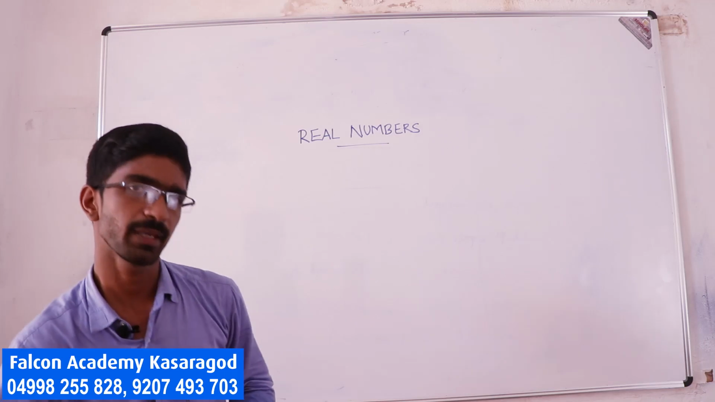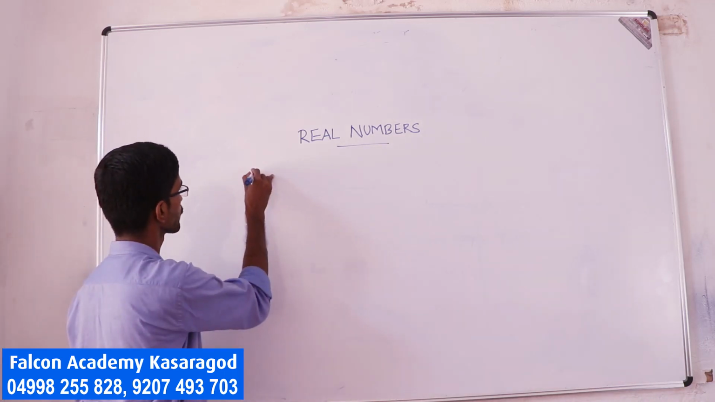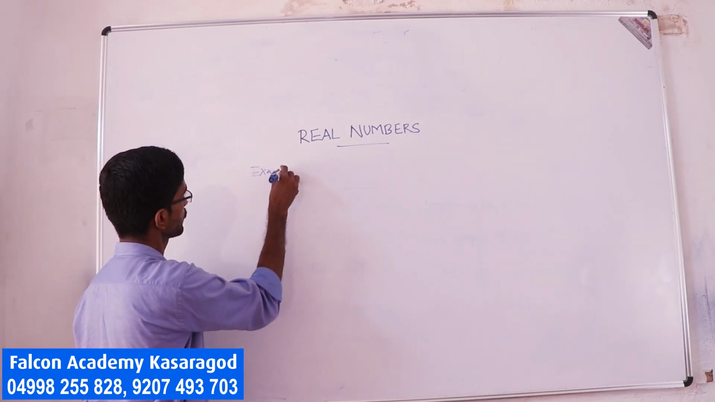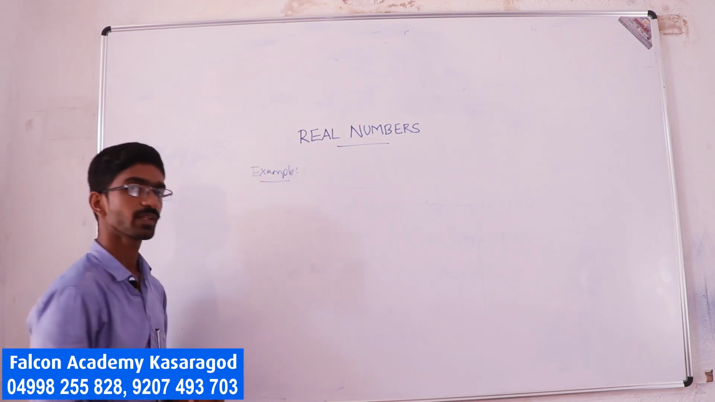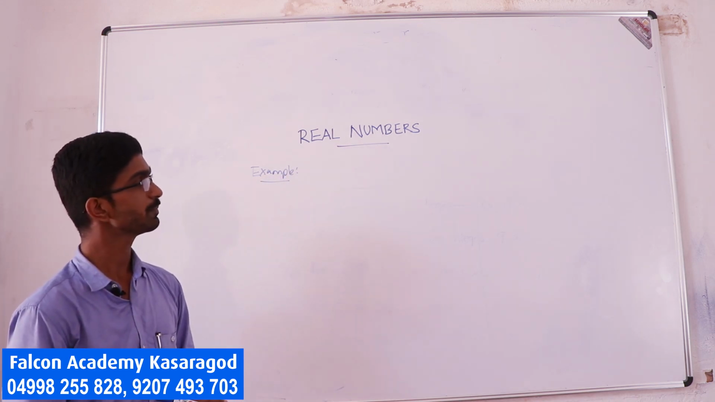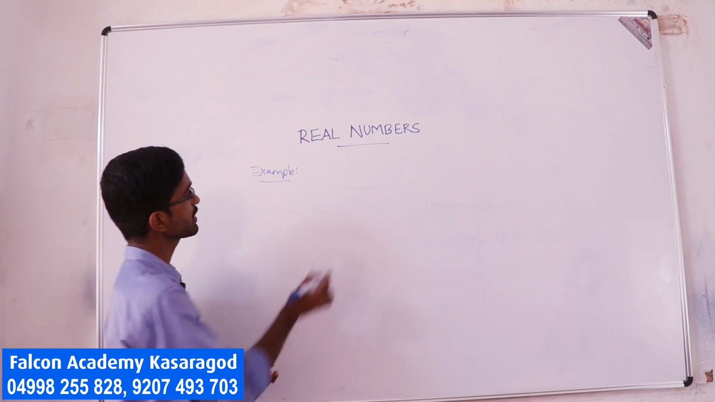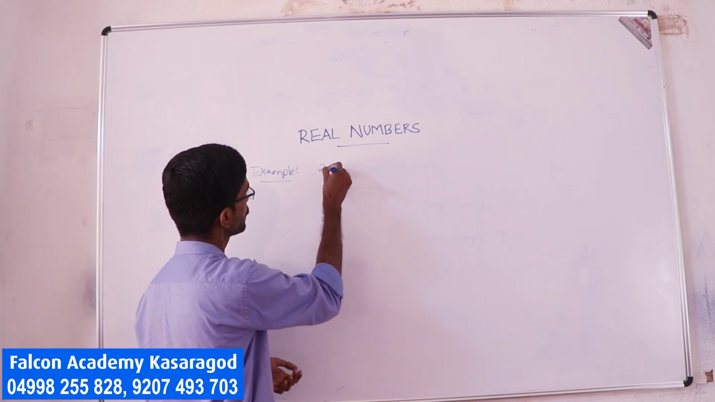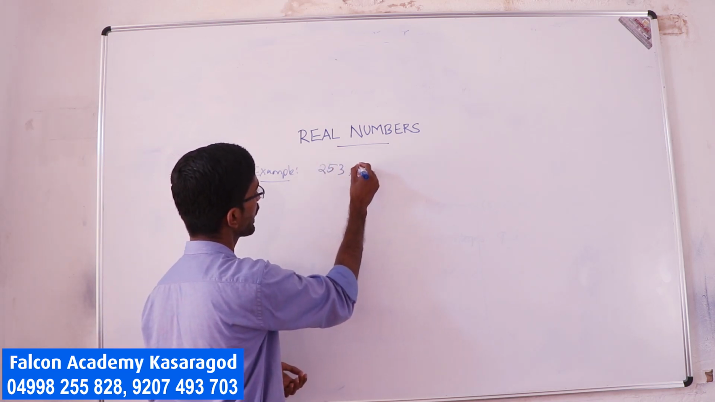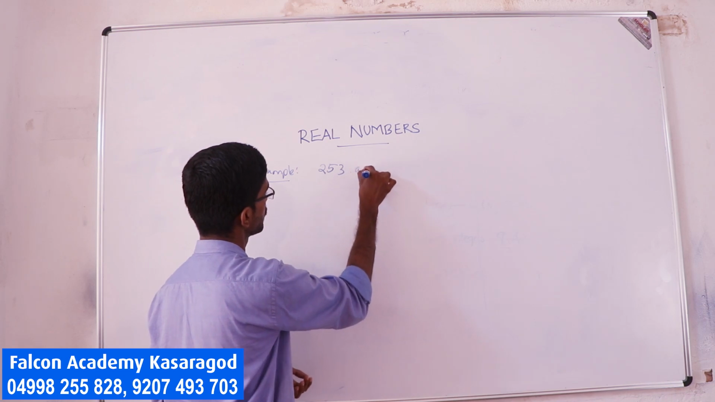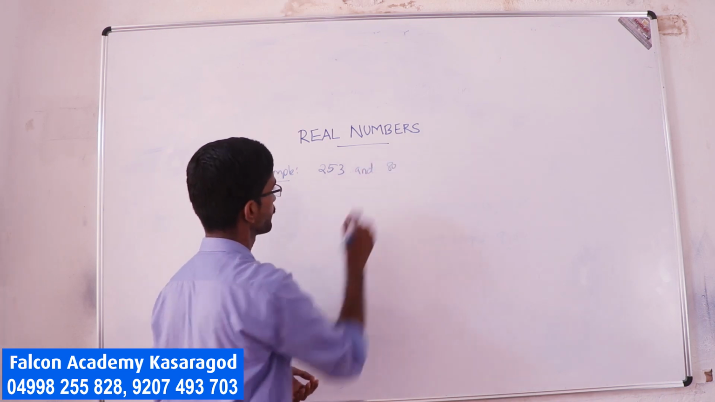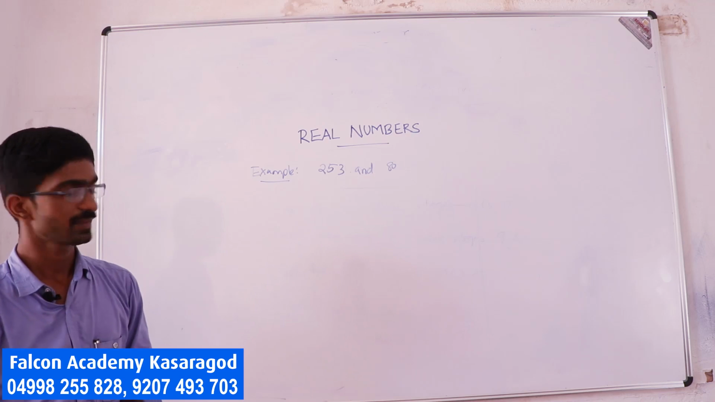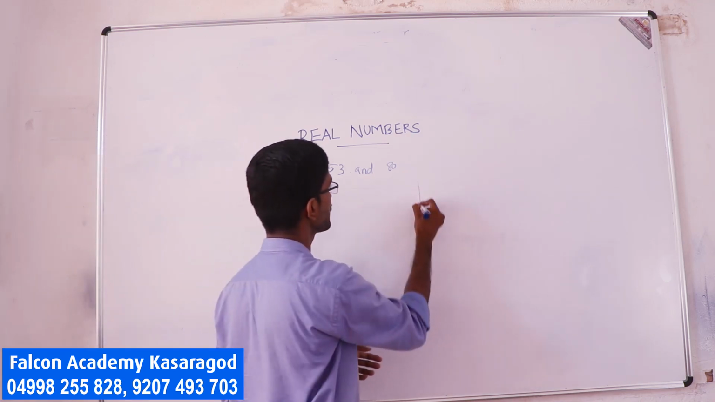So one more example maybe like this. Use the division algorithm for the numbers 253 and 80. How can we apply it? The simple process is just to use the division process.